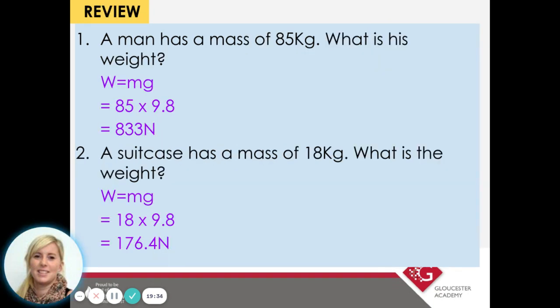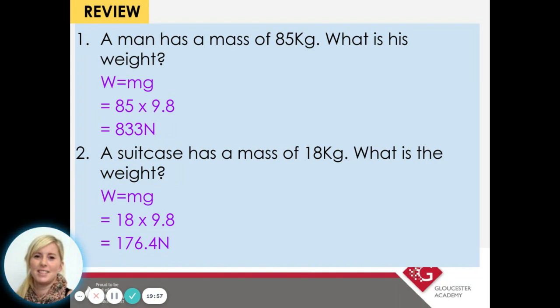Okay, so let's review these questions. So number 1 then, a man has a mass of 85 kilograms, so it's already in kilograms. What is his weight? So then weight equals M times G, which equals 85 times 9.8. Remember, you'll be given the 9.8. Sometimes it will be rounded up to 10, and that equals 833 newtons.